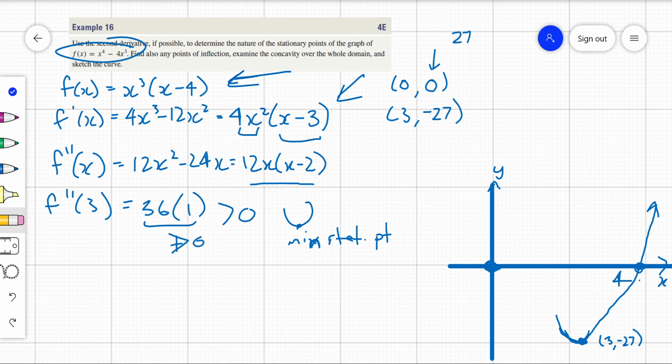But if I know they're marking for that working, I'll actually put a number in, which is annoying, yes. Alright, and then what about f''(0)? We could guess, but a little bit more information is needed. Another thing you can do is have a look at your f''(x), and remember, where f''(x) equals 0, what does that tell us?